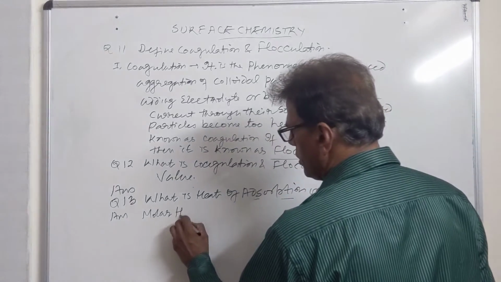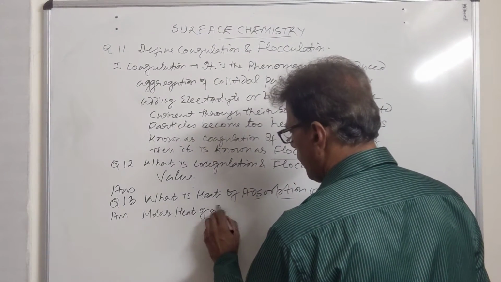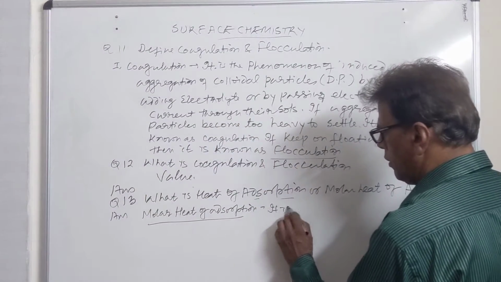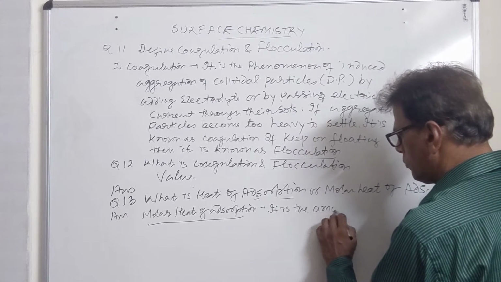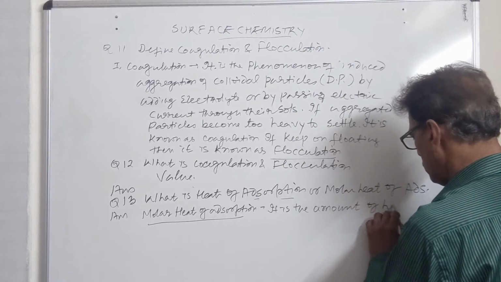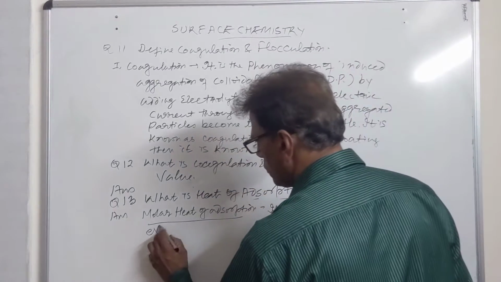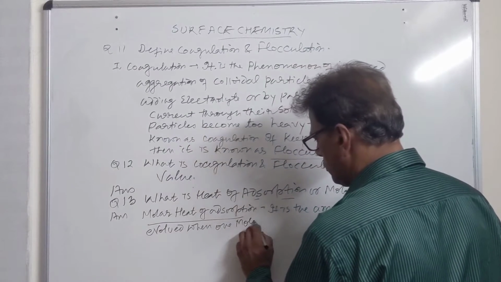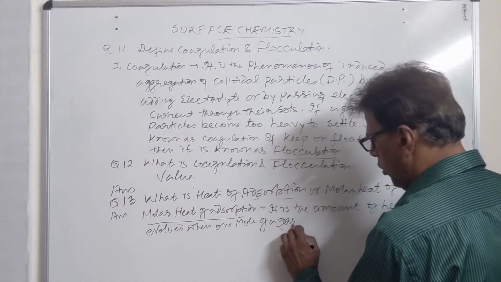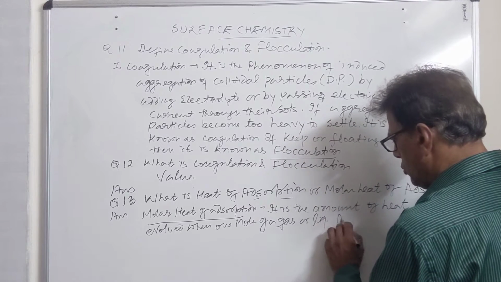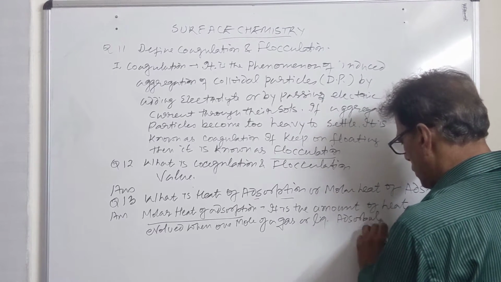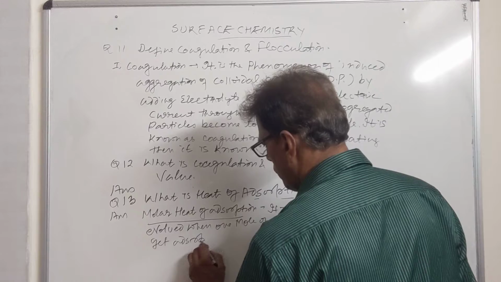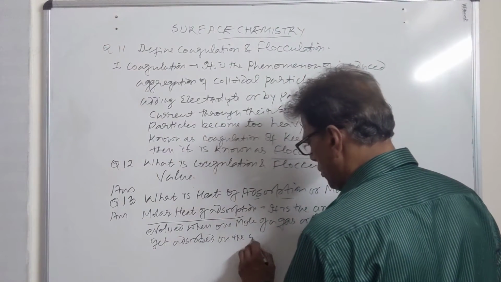Now, what is molar heat of adsorption? It is the amount of heat evolved when 1 mole of a gas or liquid adsorbate gets adsorbed on the surface of the adsorbent.